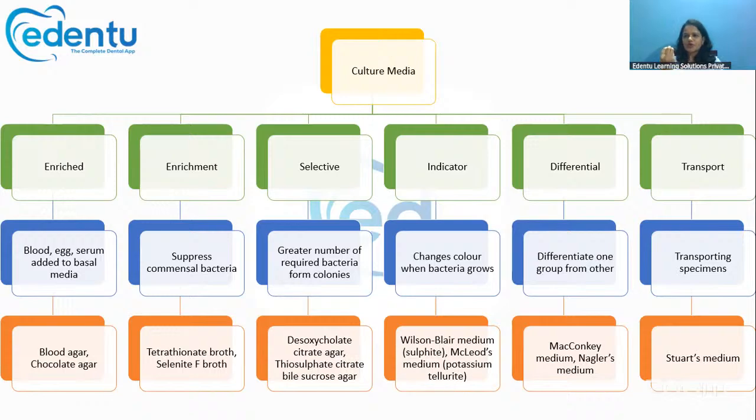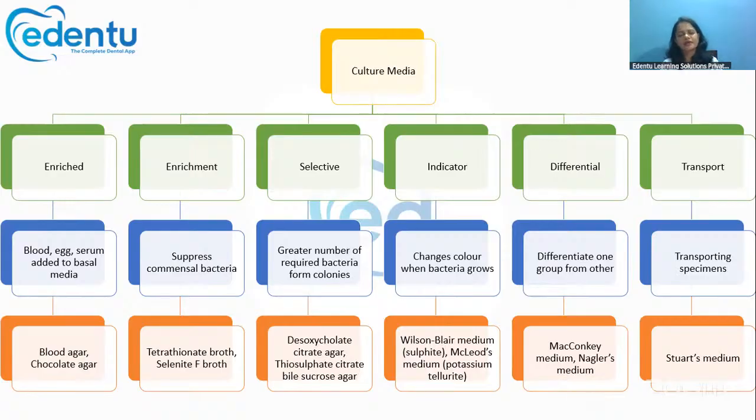If you want to grow a plant, you need fertile soil for the plant to grow, right? Just like that, if you need the bacteria to grow, then you need a particular media. That media is called the culture media for the bacteria to grow. Just like how the soil helps in the growth of the plant, the culture media acts for the bacteria also. So it's like a fertile soil for the bacteria.